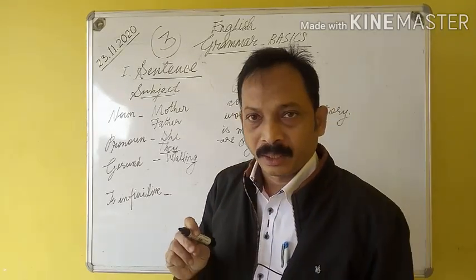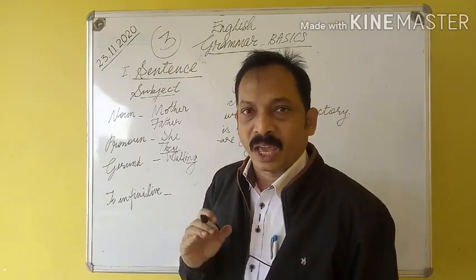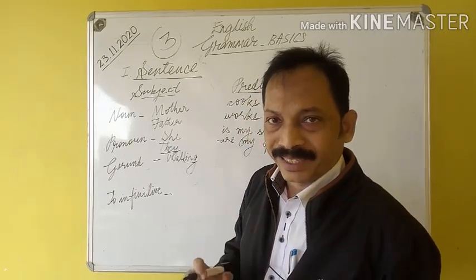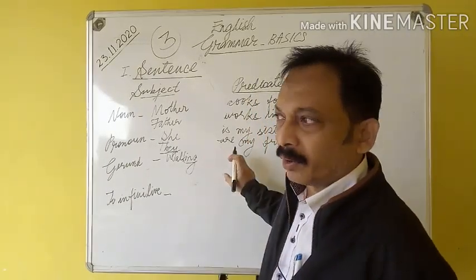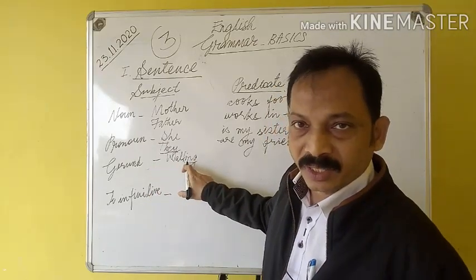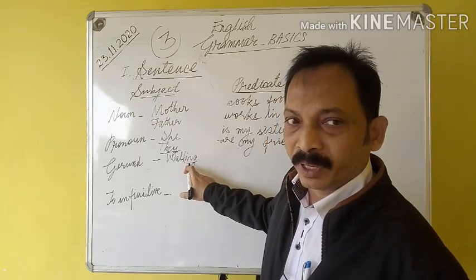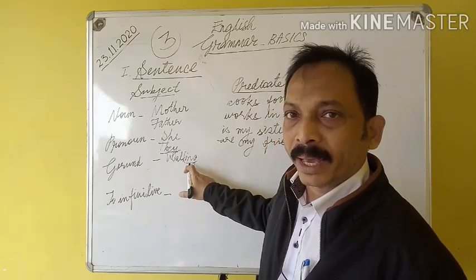When we add ing to a verb, these words can be either participle or gerund. Now our question is gerund. So a gerund works as a noun. A gerund acts as a noun. It can come in the place of a noun.